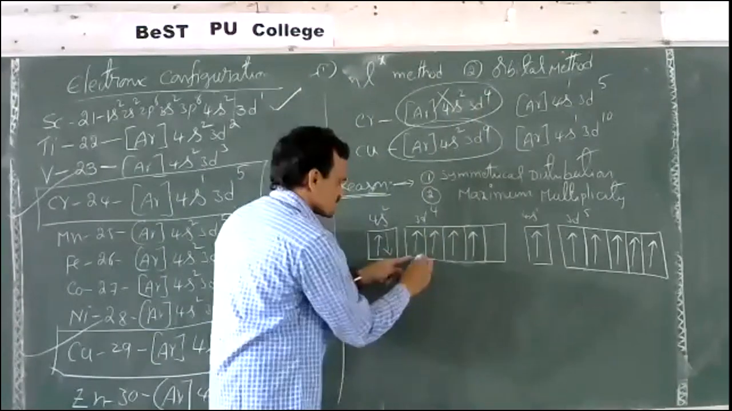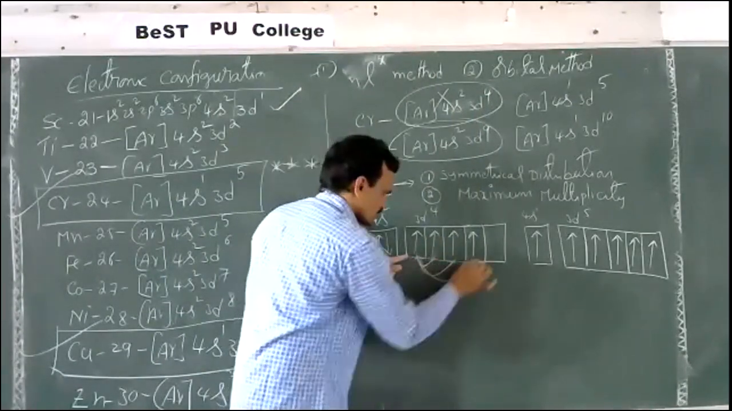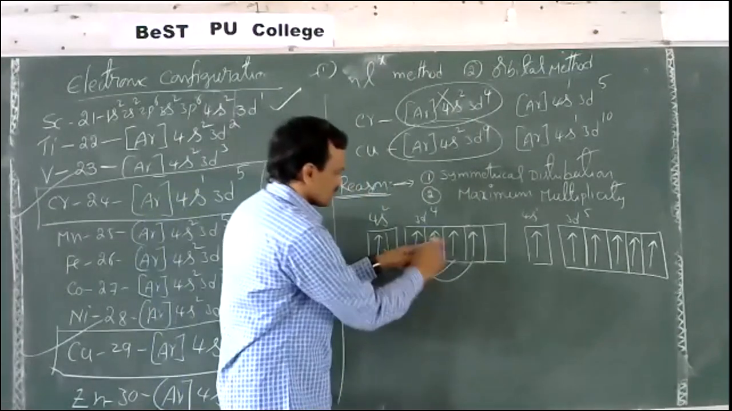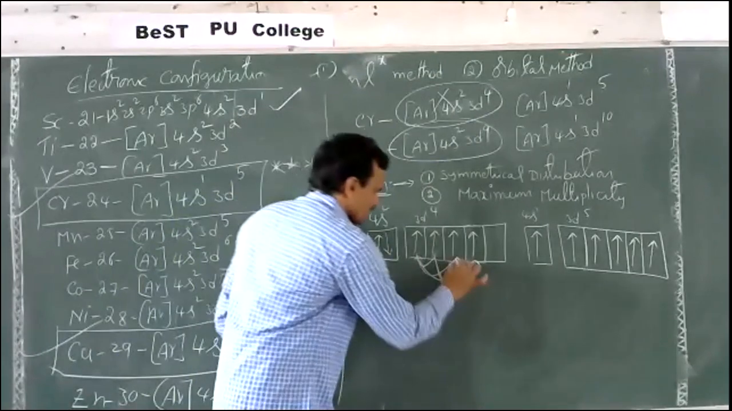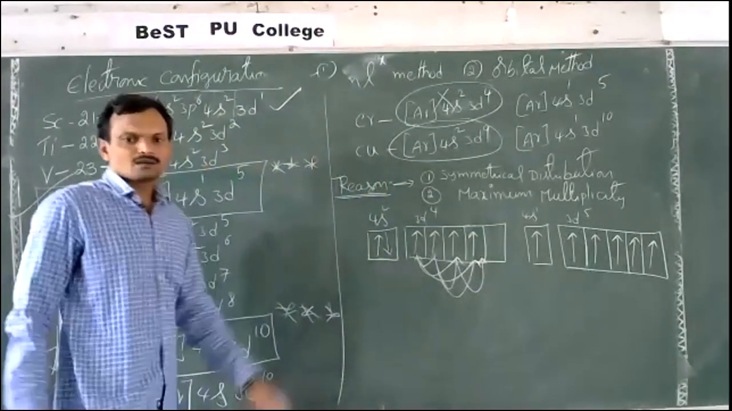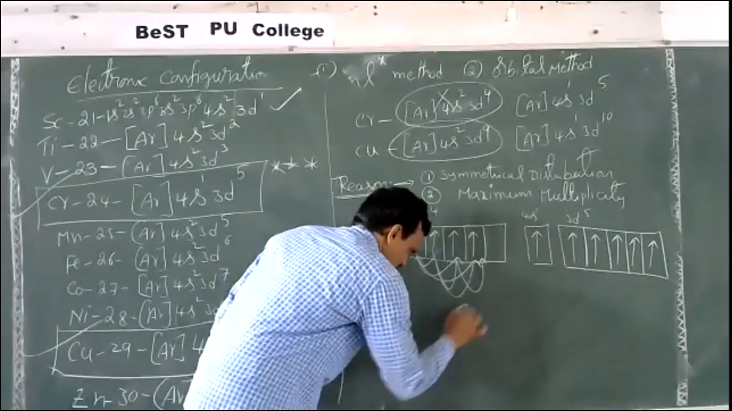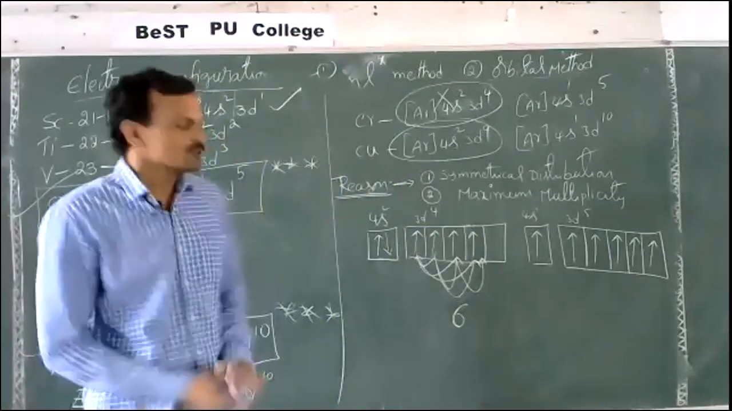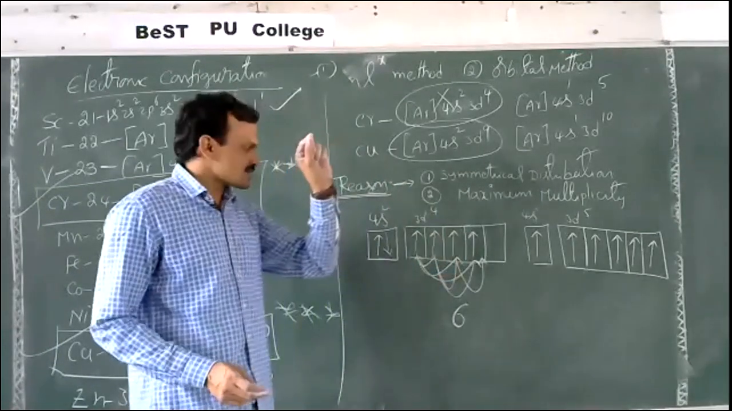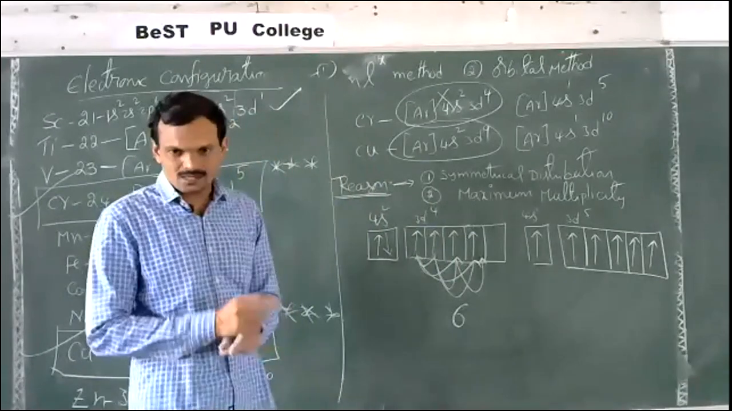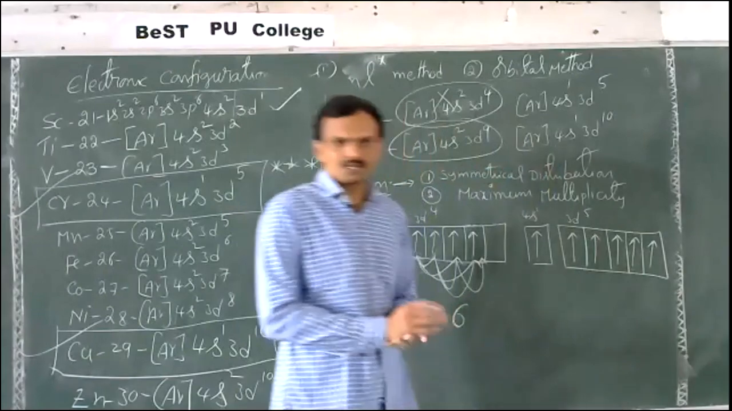How many exchanges are possible? This electron can exchange with this: 1, 2, 3 exchanges, and this electron can exchange with this and with this: 2 exchanges, and this electron can exchange with this. Total how many exchanges are possible here? 6 exchanges are possible with the parallel spins. This 3d4 electronic configuration has 6 exchanges with the parallel spins, whereas if you take a d5 configuration,